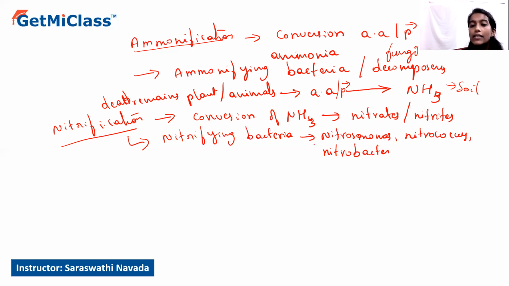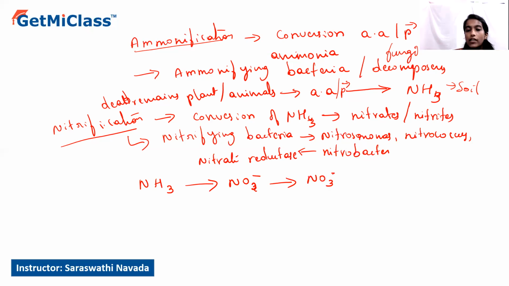These bacteria possess enzymes called nitrate reductase within them. This nitrate reductase helps in conversion of the ammonia first into the ion called nitrite. These nitrites will later be converted to nitrates. These nitrates will be present in the soil pool or in the soil solution in ionic forms, and they can be taken up by other plants and assimilated as amino acids or proteins.